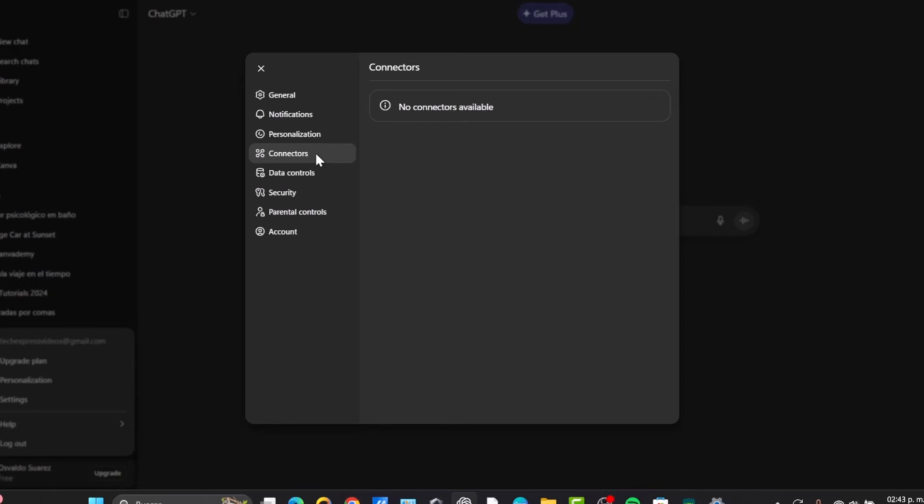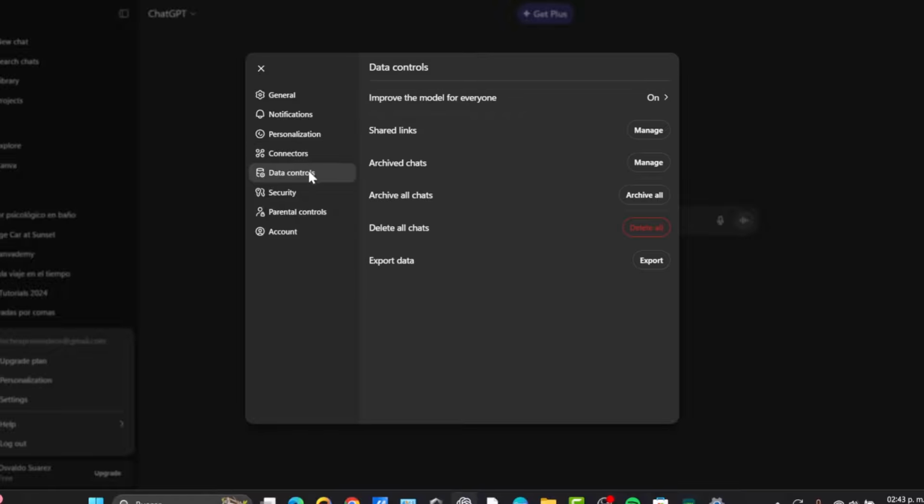Something else are the connectors. Connectors are, for example, third party applications that connect directly with ChatGPT to make your job easier. When it comes, for example, to working with Canva or Google Drive or Google Docs, all this information can be imported right away from ChatGPT. So something is really important.